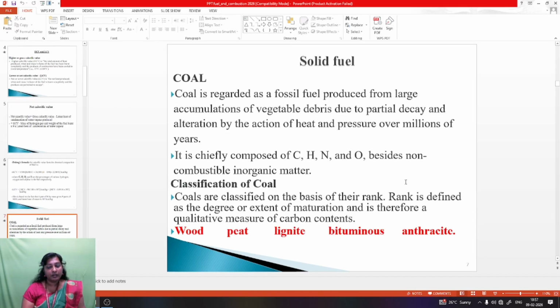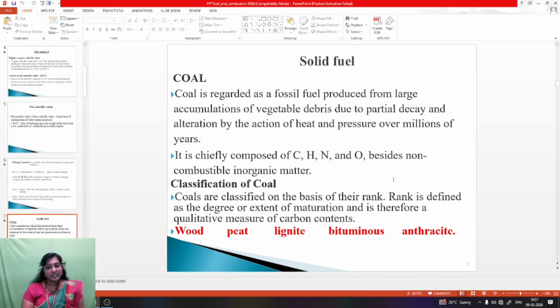Solid fuel. The best example of solid fuel is coal. Coal is regarded as a fossil fuel produced from large accumulations of vegetable debris due to partial decay and alteration by the action of heat and pressure over millions of years. It is chiefly composed of carbon, hydrogen, nitrogen and oxygen, besides non-combustible inorganic matter.